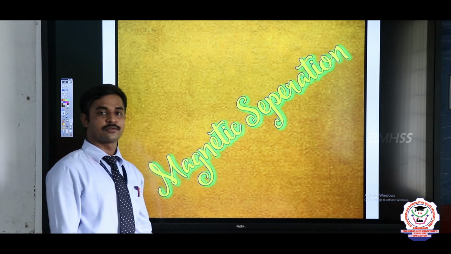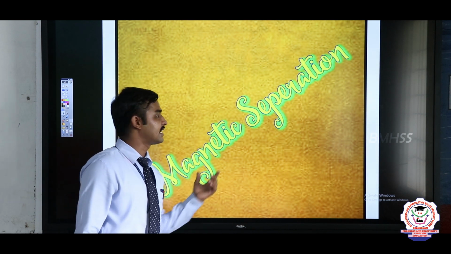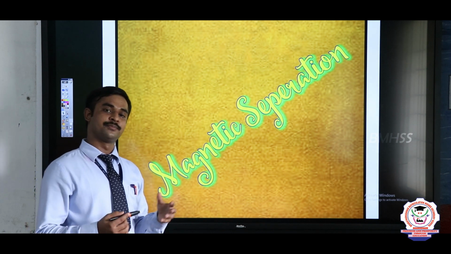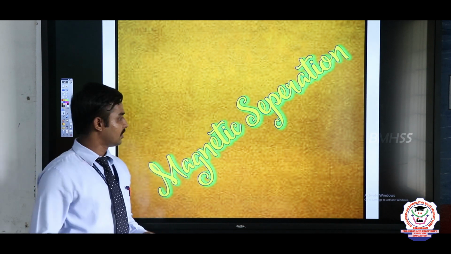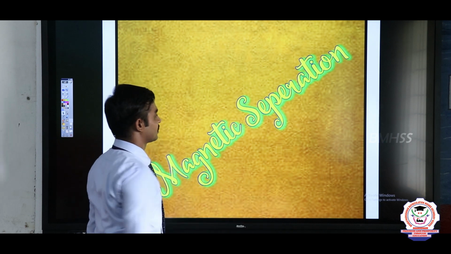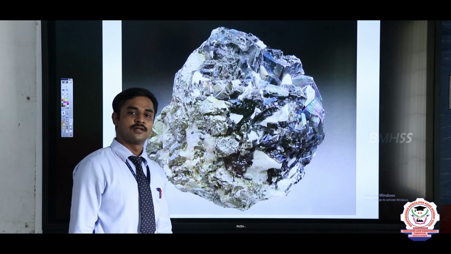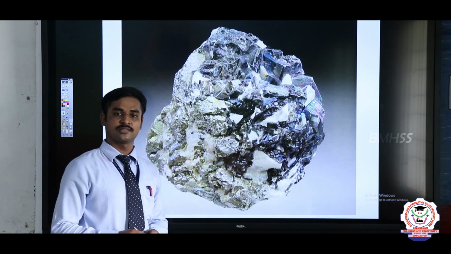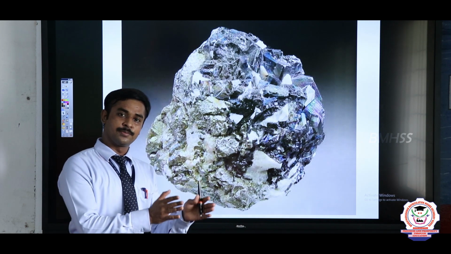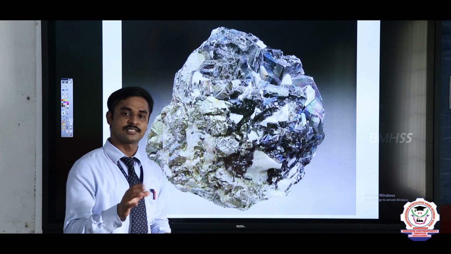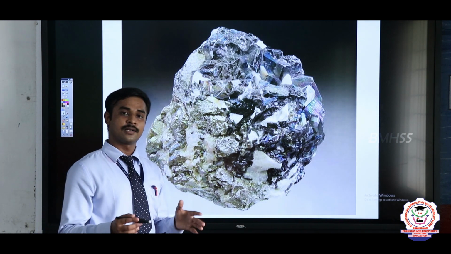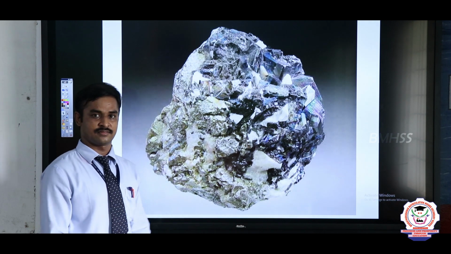The next topic for us is magnetic separation. It is the third process for removing the impurities from the ores. The word represents that magnetic is a magnetic attraction and separation means to separate the impurities and the ore. So, magnetic separation is the separation done by magnetic attraction.